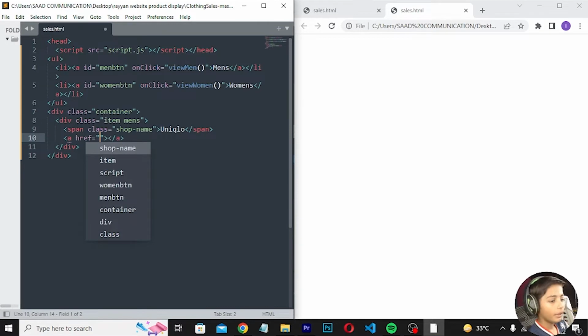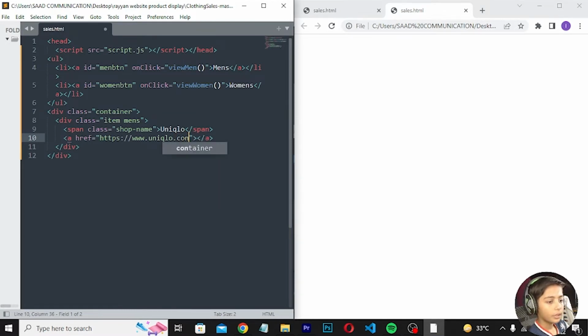and enter, href should be https://www.uniqlo.com/uk/en/products/ then the product code and the path ending with 40019.html,